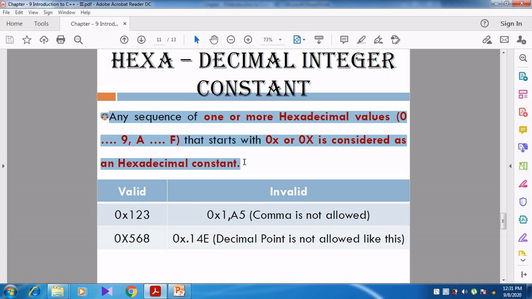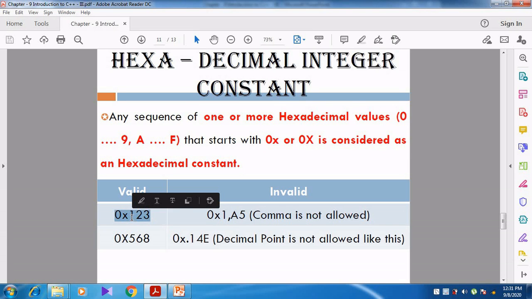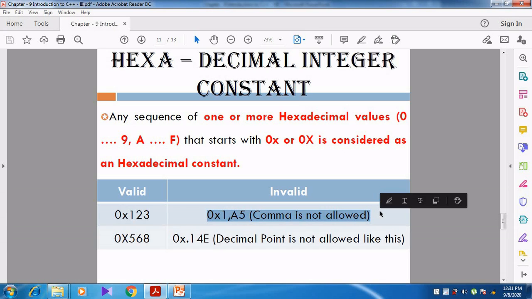See the valid examples. 0x123. So they have given a small x. Then see another one, 0x568. So this is also valid. Whereas see the invalid one, 0x1,A5. Whenever a comma is included, that is invalid.